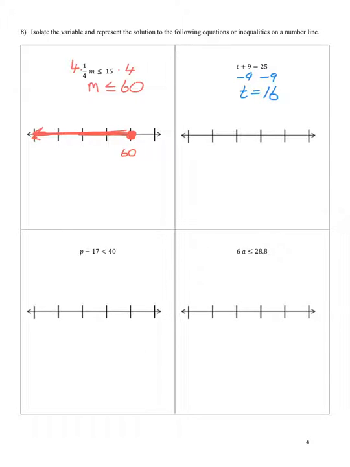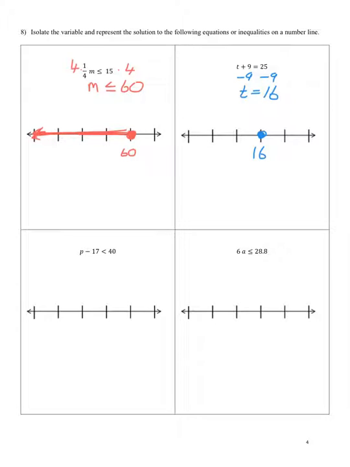Now we really haven't talked about graphing this solution, but this is actually really simple because we designate one of these marks as being 16, and I just have to put a big closed circle on 16, and I'm done when it's an equation because there's only one solution, and that's 16, so I put one dot. When you have an inequality, we have many numbers that are going to make that true.